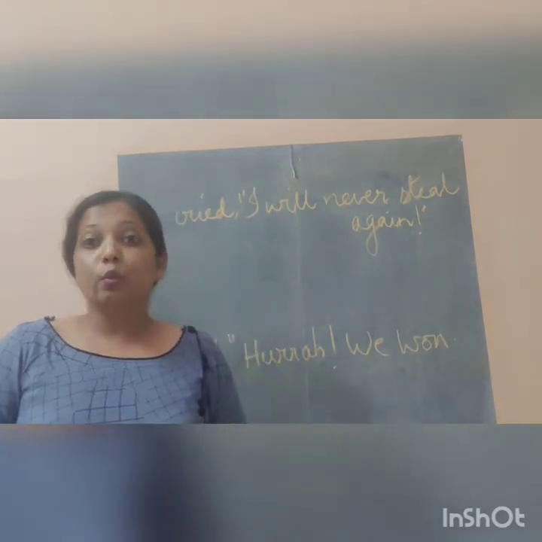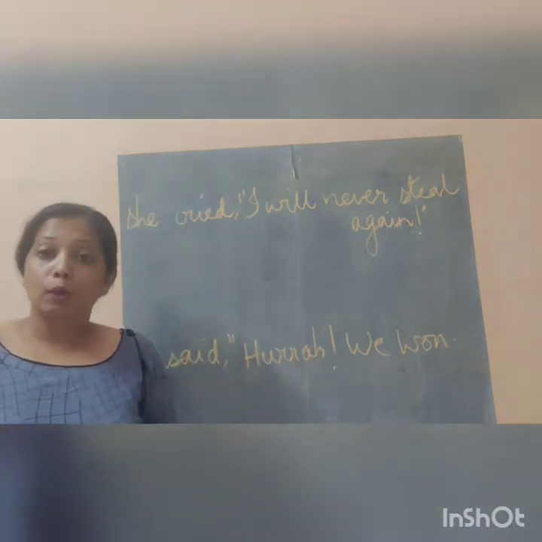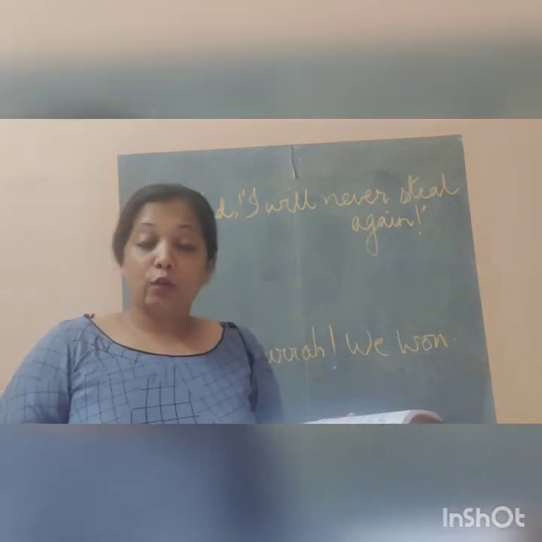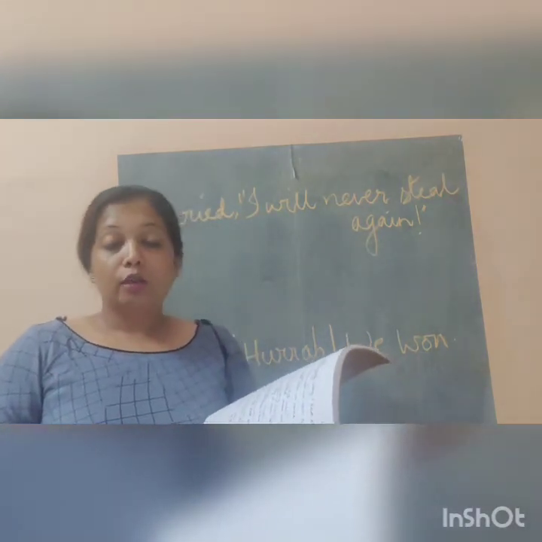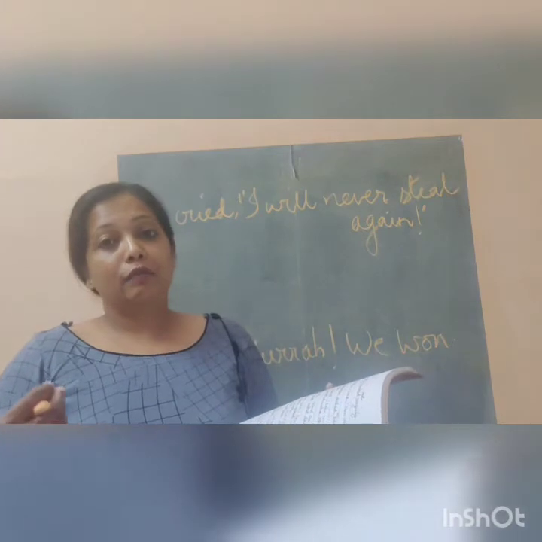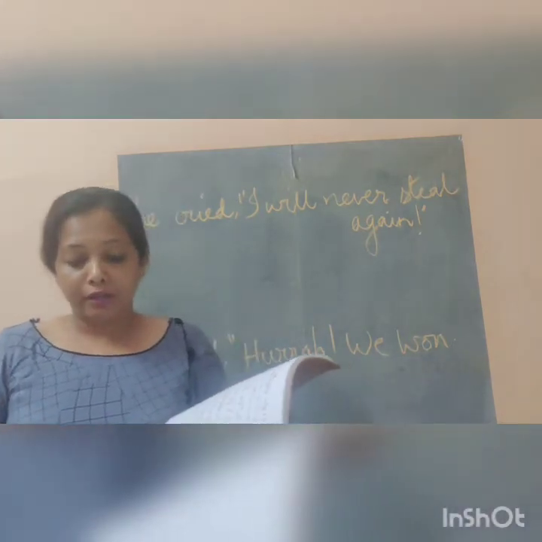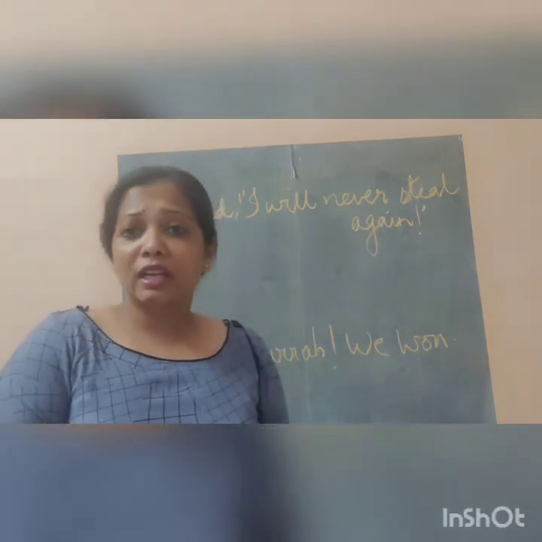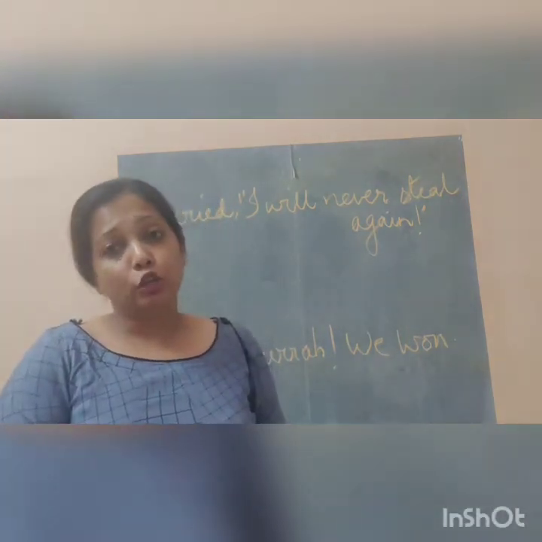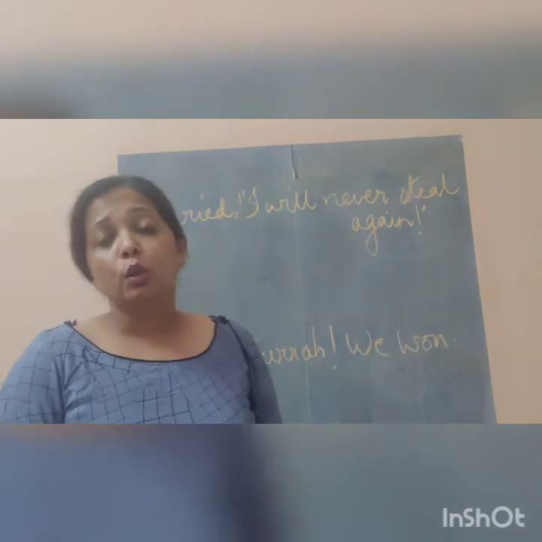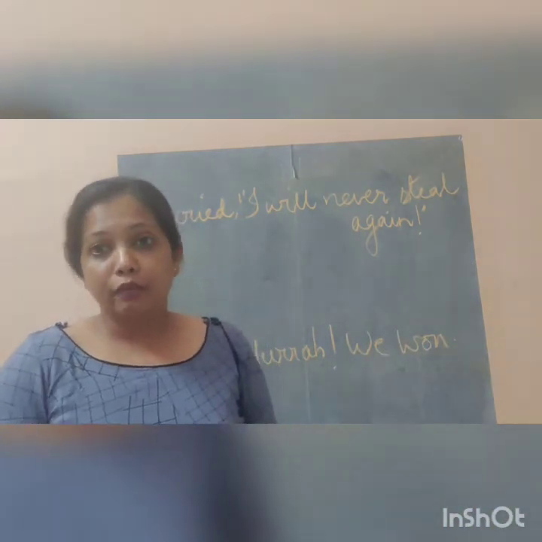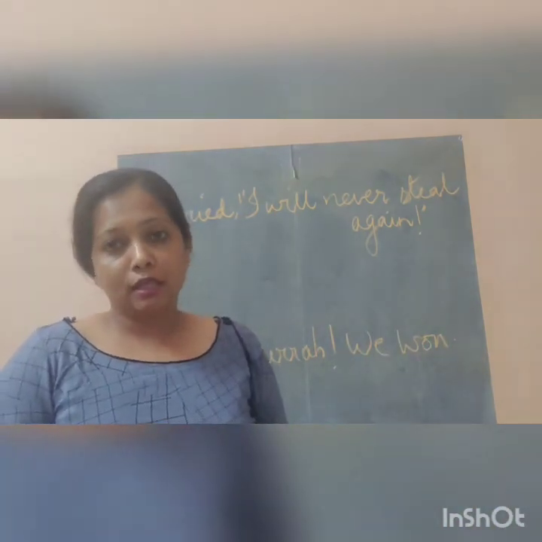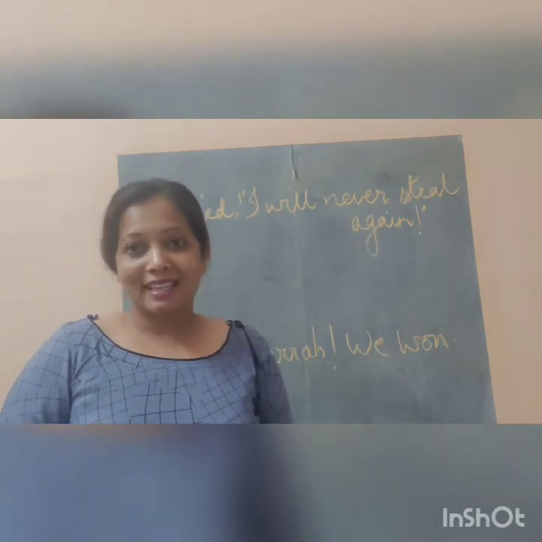Now exclaimed with joy, applauded, or we can write wonder. So exclaimed with joy, exclaimed with regret, applauded, wonder, surprise, confused, grief, guilt, regret, delight, all these can be used here. So here are two examples that we will be doing. So you will be able to understand how to do exclamatory sentences.